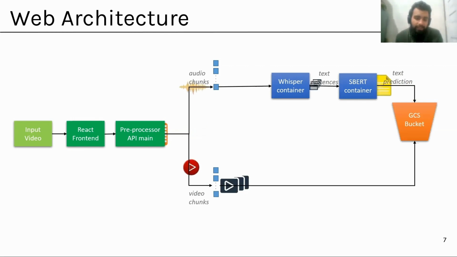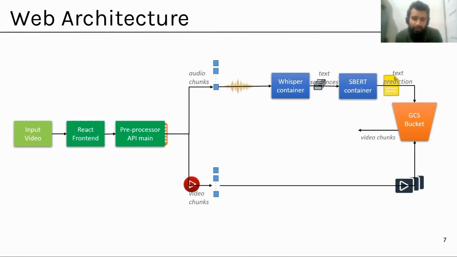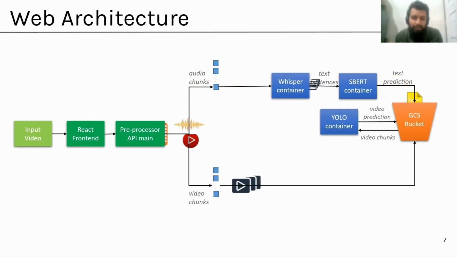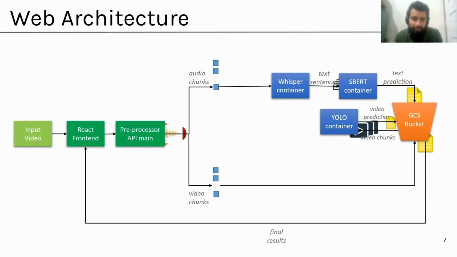And on the other end, we have video chunks. These are read from the GCS bucket and are sent to the YOLO container directly. The YOLO container then gives us the video predictions. These predictions are again sent to the GCS bucket, which in turn gives us the final results, which are sent to the React front end, and then it gives it to the user. Now we will go to the EDAA demo.